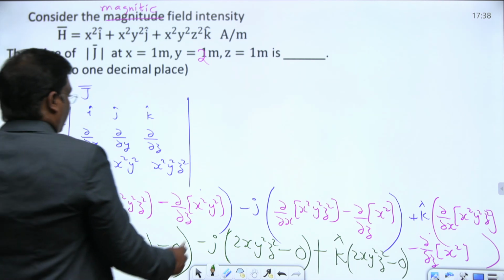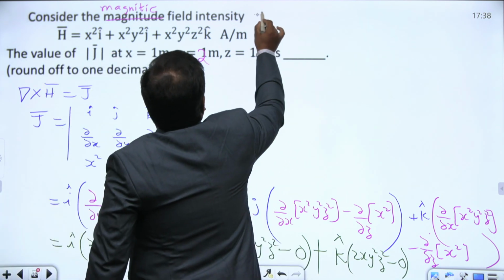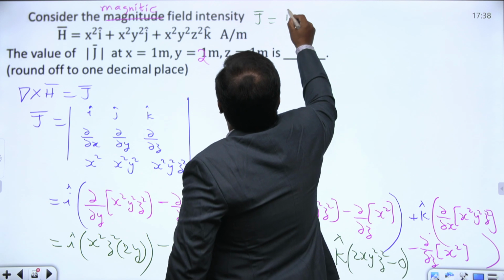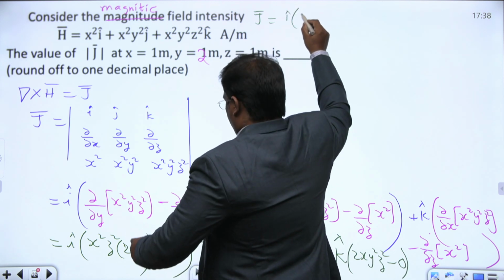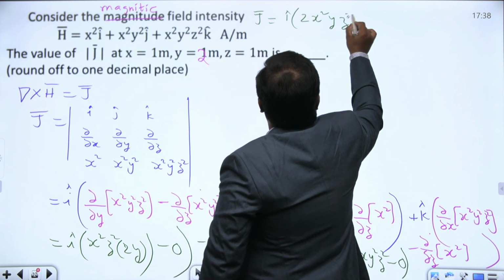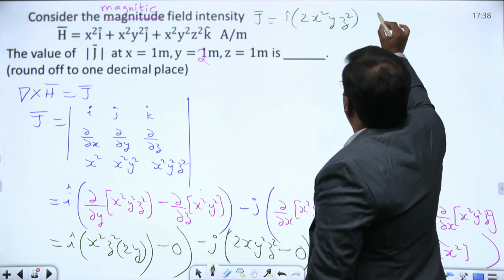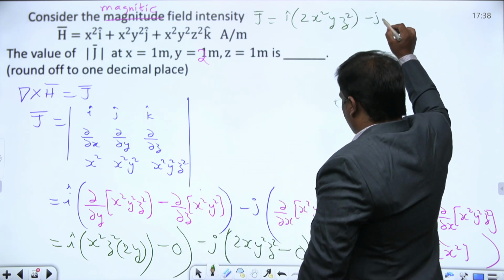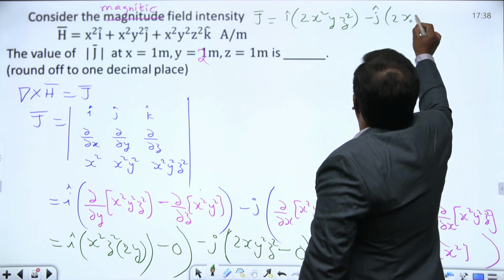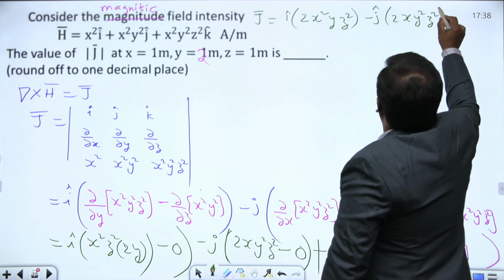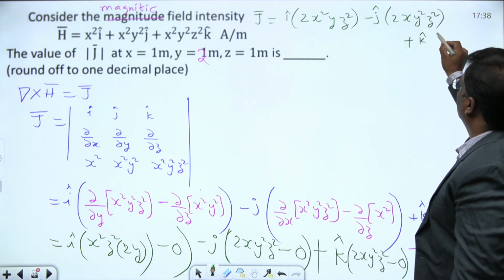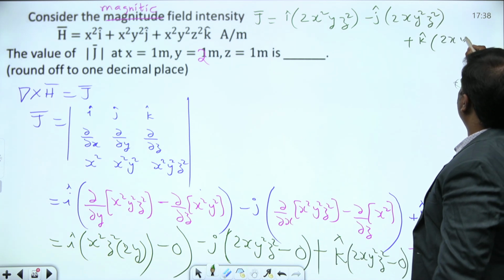Then what is the j bar? I am writing here. J bar we got like this: i cap into 2 times x square y z square, minus j cap into 2x y square z square. Plus k cap into 2x y square z square.